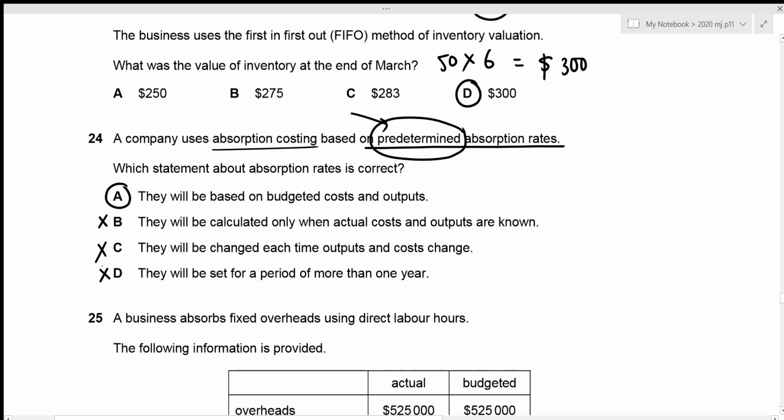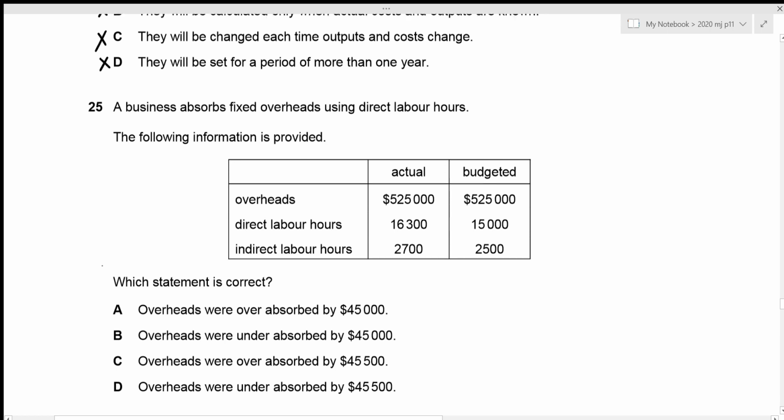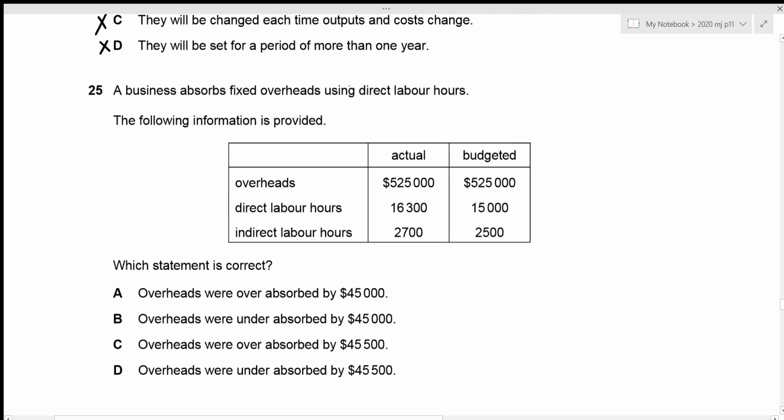Now we can move towards question number 25. A business absorbs fixed overheads using direct labor hours. And we are given the following information. We need to figure out which statement is correct. So basically, we need to figure out whether the overheads were underabsorbed or overabsorbed. All right, for the actual overheads, it is based on 16,300 direct labor hours. So we need to figure out our budgeted overheads based on the same number of direct labor hours.